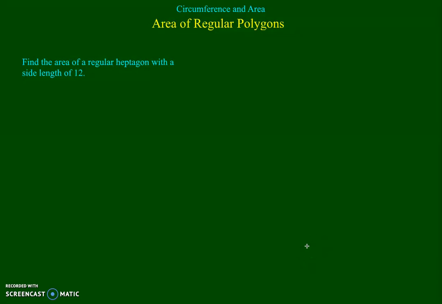All right, here we're looking for the area of a regular heptagon. Hepta, 7. Heptagon is 7 sides with a side length of 12. So without further ado, let's go ahead and draw our triangle. We have the apothem, and I need that value, and I'm going to need this value. Actually, they gave us a side length of 12, so I know that this value is a 6. So we can write that in right off the bat.